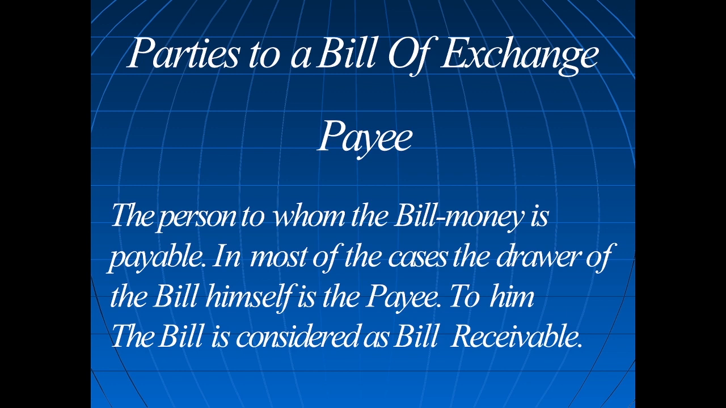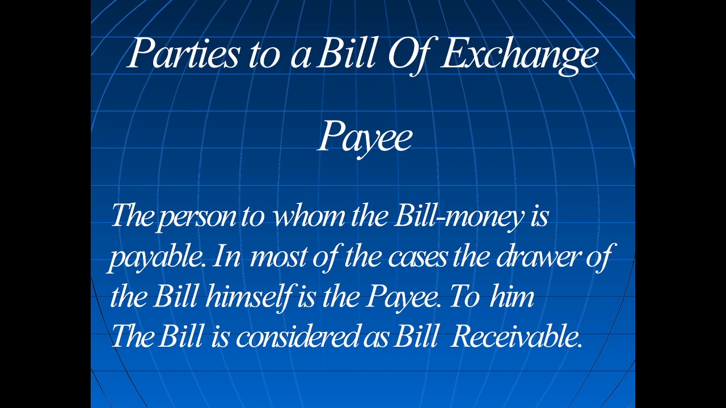After 3 months are over, C will send the bill to the acceptor's address. Who accepted the bill? B accepted. Now the bill is sent to B. B will pay the money. Who will receive the money? C will receive the money. So that's why C is called a payee.